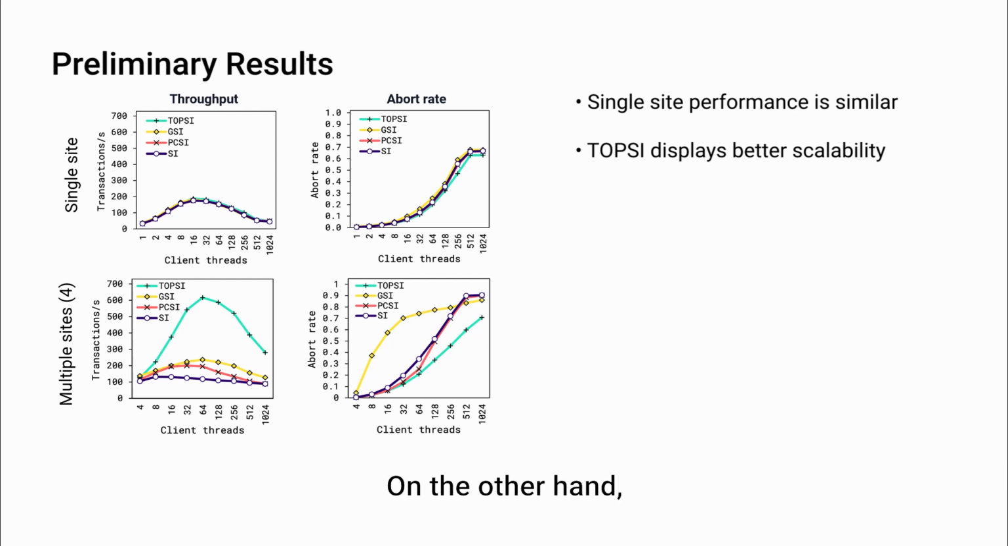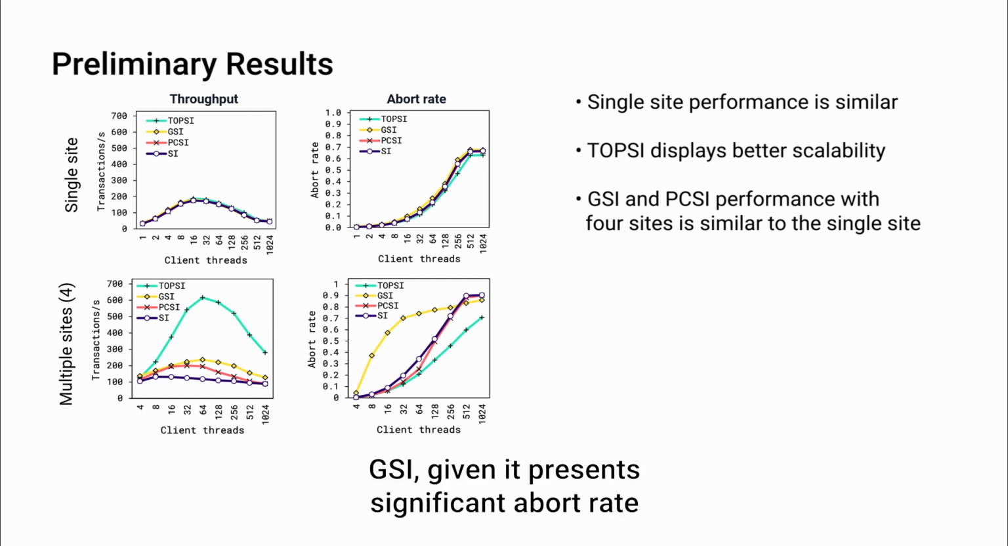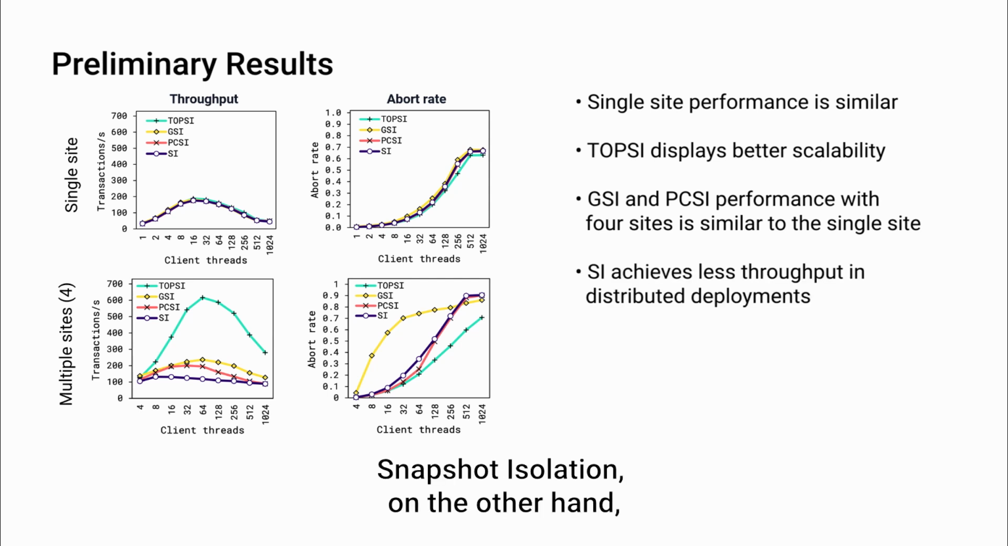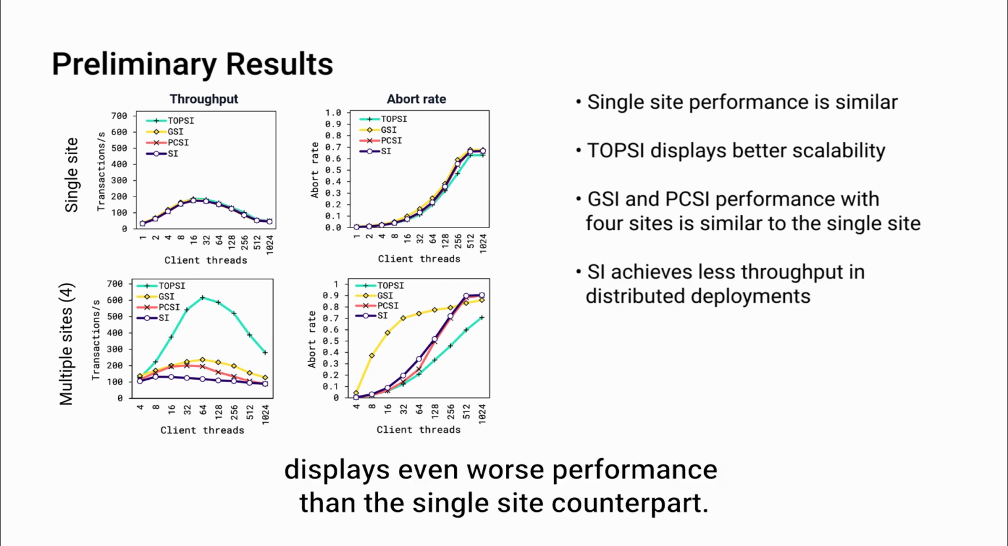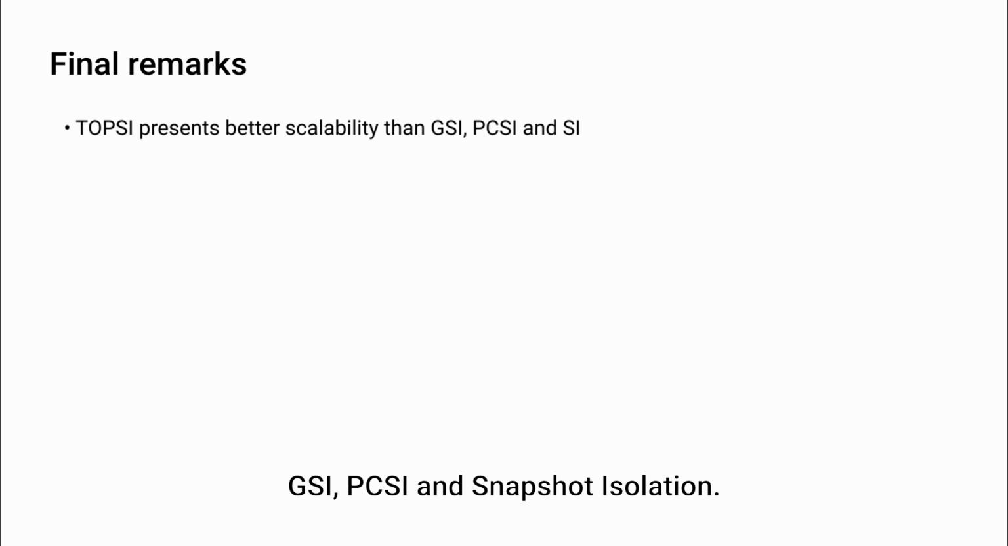On the other hand, both GSI and PCSI display similar results to the single site deployment: GSI, given it presents a significant abort rate, and PCSI due to the increased waiting times. Snapshot isolation, on the other hand, displays even worse performance than its single-site counterpart. To finish this work, we conclude that TopSci presents better scalability than GSI, PCSI, and snapshot isolation.